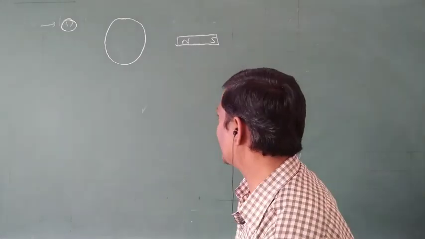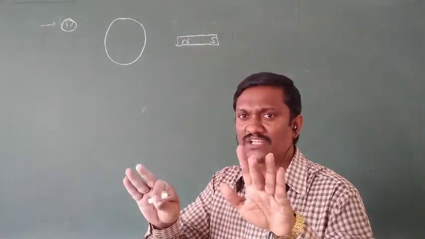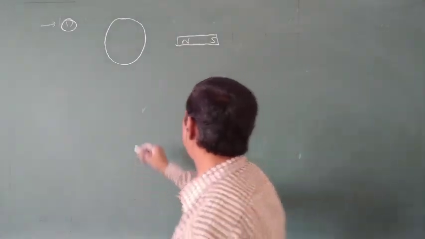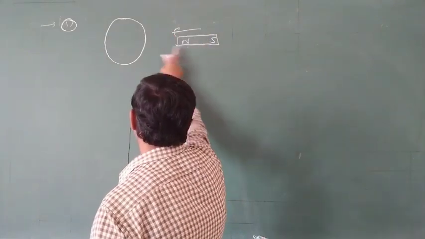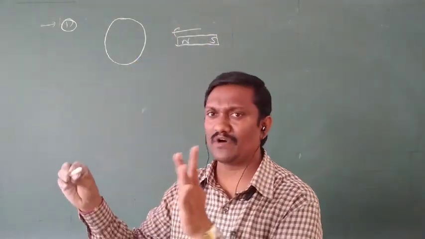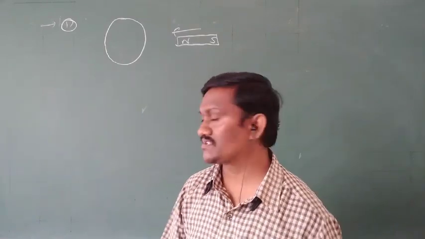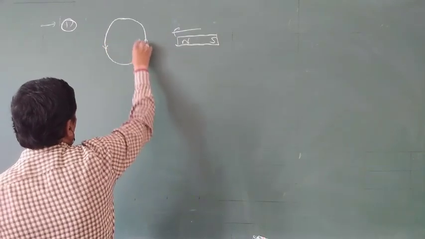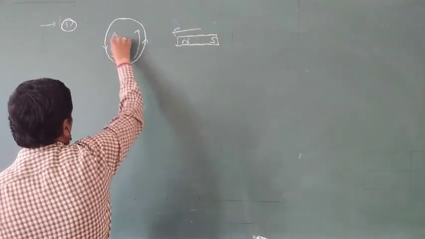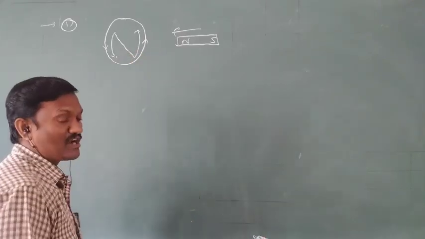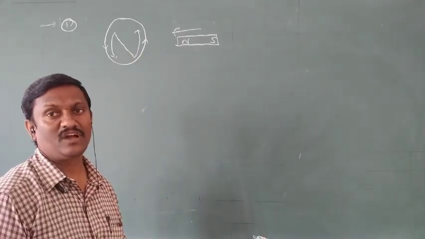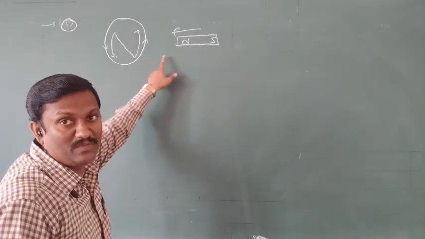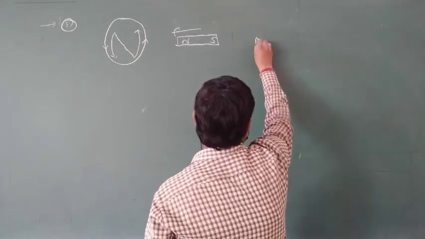First point: it is a circular coil, and it is a magnet. Both are stationary, so no inducing of current, no inducing of EMF. First case, the north pole of the bar magnet is moving towards the coil. The flux linked with the coil is increased. Increasing flux can produce current in the anti-clockwise direction. The face of the coil behaves like the north pole. So north pole is moving towards the coil, and on the face of the coil, north pole is induced. North pole means anti-clockwise. The direction of current is anti-clockwise.